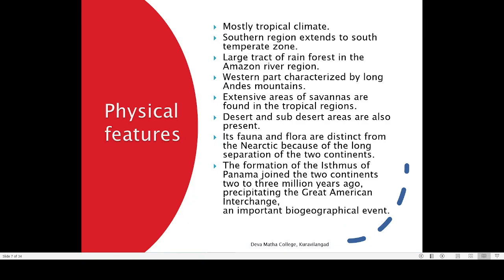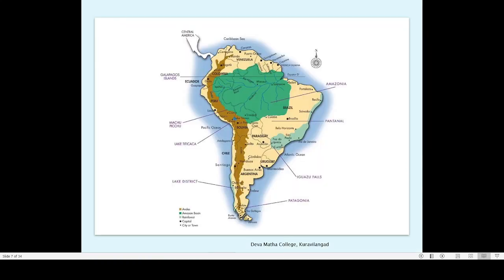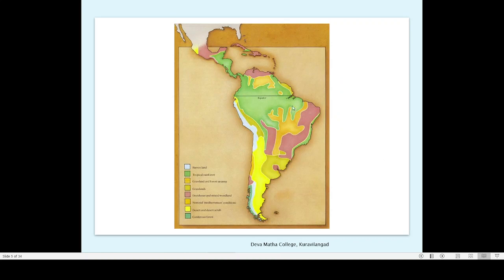Then desert and sub-desert regions are also present towards the southern portion. Its fauna and flora, that is plants and animals, are distinct from Nearctic because of the long separation of the two continents. Right now we see a connection between South America and North America, but that connection came into existence only some 20 or 30 million years ago.